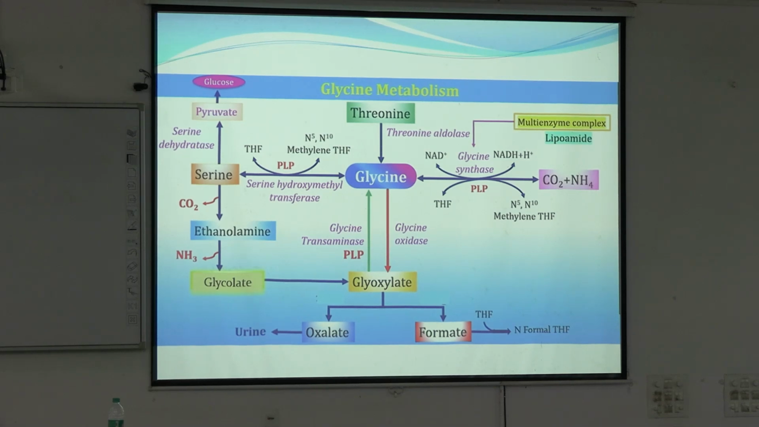There are multiple one carbon groups that can be donated from individual amino acid metabolism to some other compound. So here what is happening: the formate that is coming from glycine via glyoxylate will be transferred to tetrahydrofolate to form N-formyl tetrahydrofolate. So that will further be required in some other reactions.